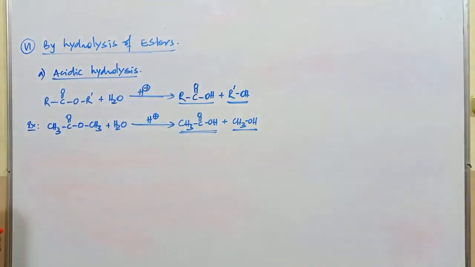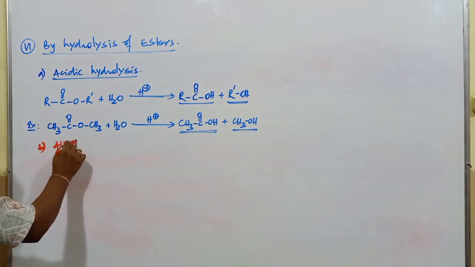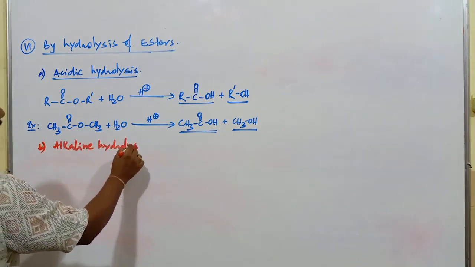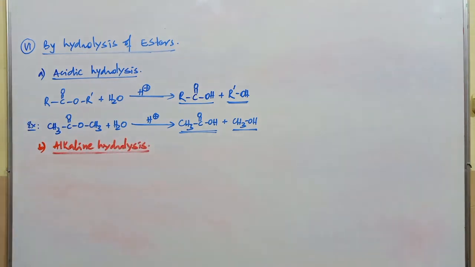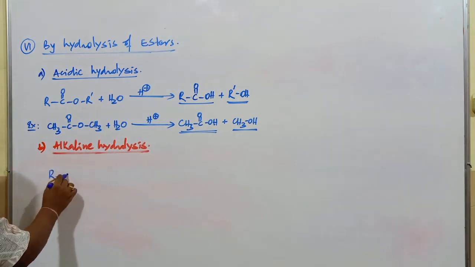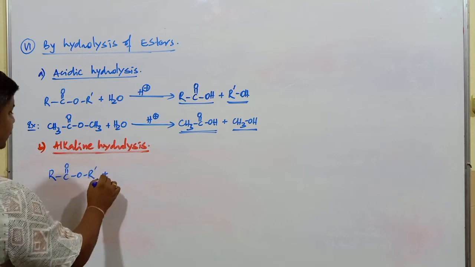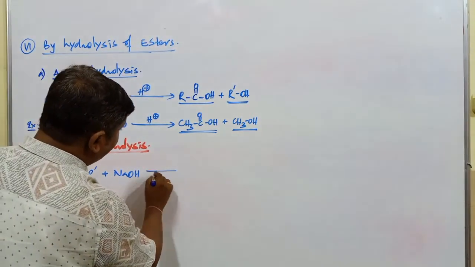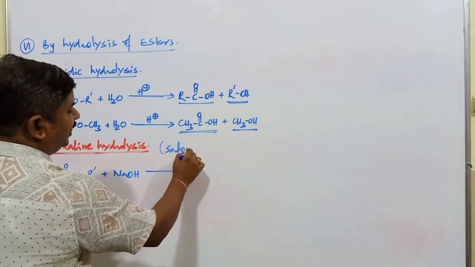Second one is alkaline hydrolysis. What is alkaline hydrolysis? If we carry out the reaction using the same ester, RC double bond O OR dash, plus NaOH, it is also commonly known as saponification reaction.